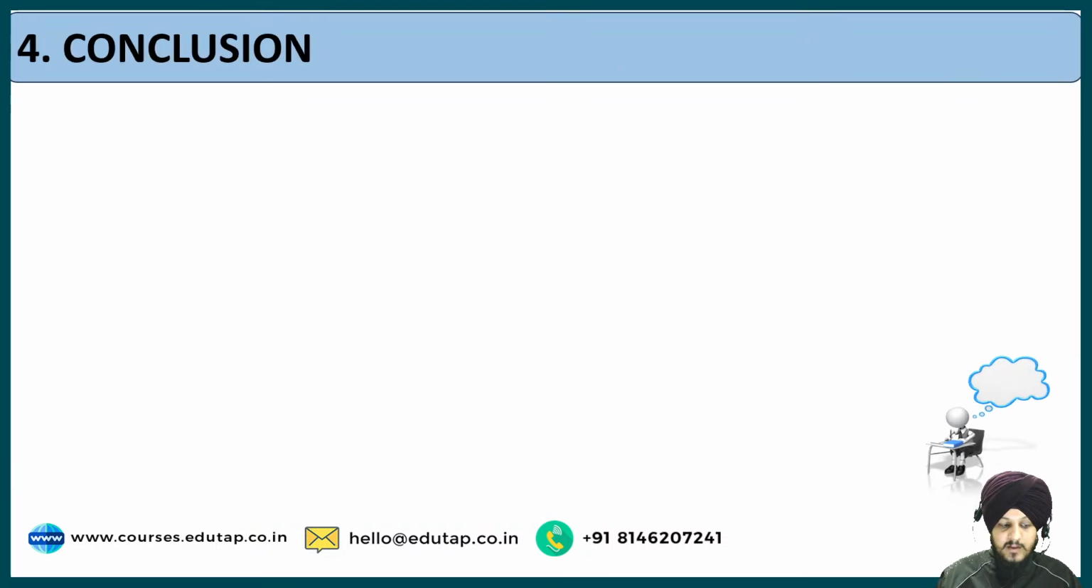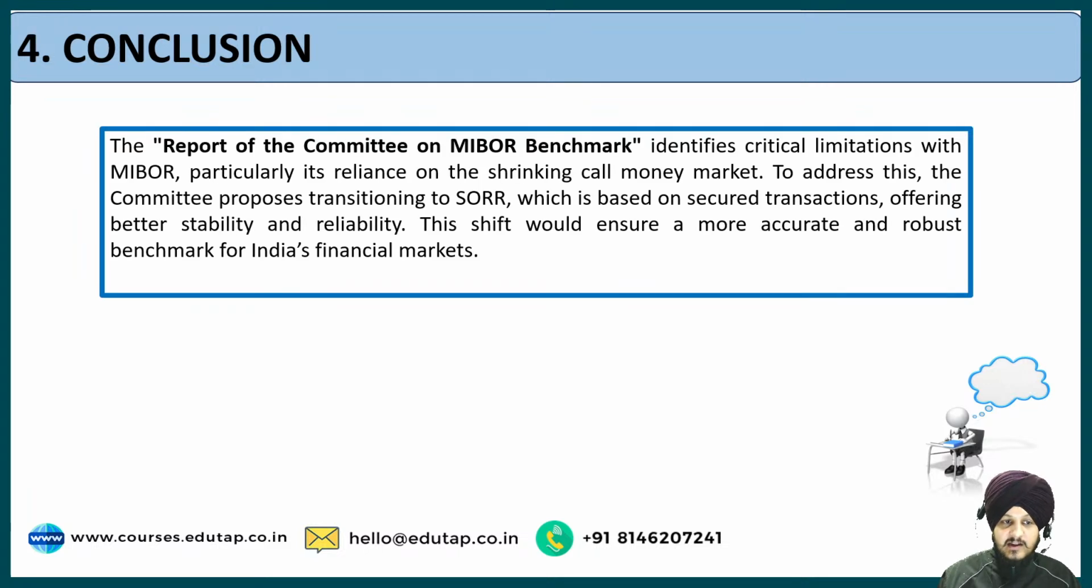Now the last part, which is basically the conclusion. So the report identifies critical limitations with MIBOR, particularly reliance on the shrinking call money market. To address this, the committee recommends transitioning to SORR, which is based on secured transactions, offering better stability and reliability. And this shift would ensure a more accurate and robust benchmark for India's financial market. So that is the idea regarding the conclusion, a type of way forward that you can write as a part of it.